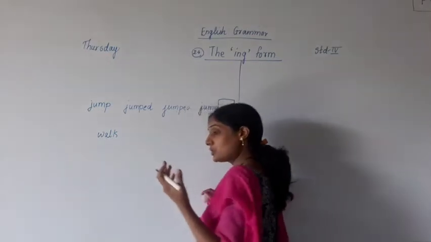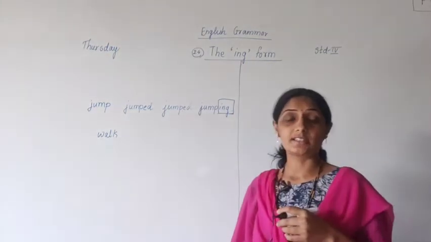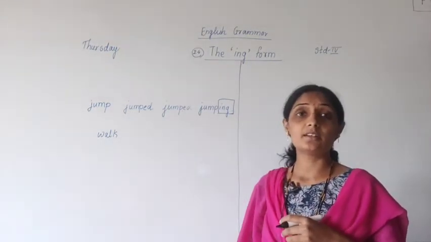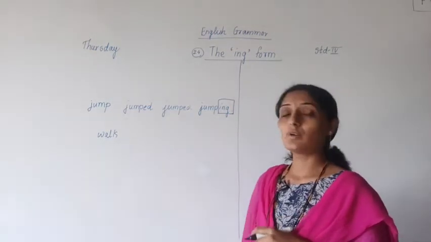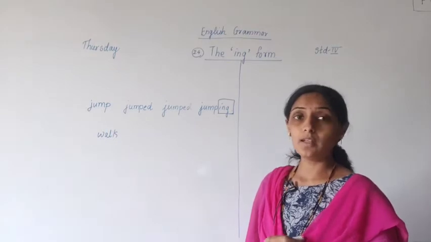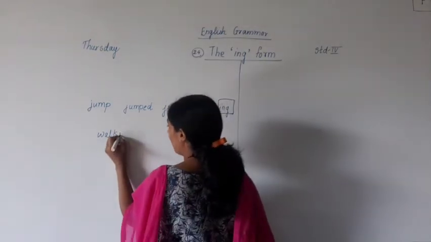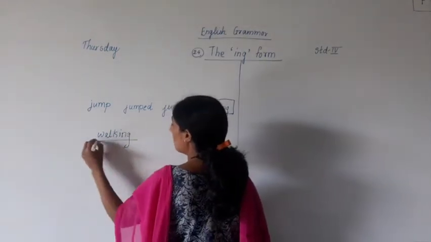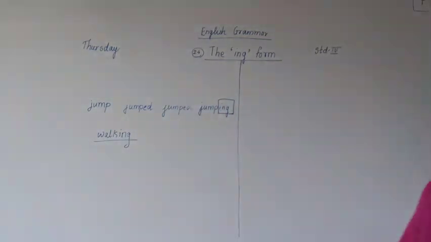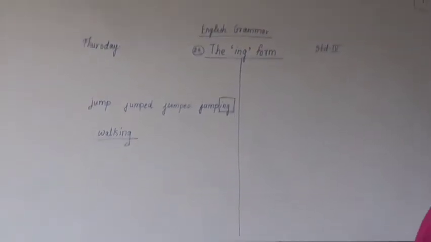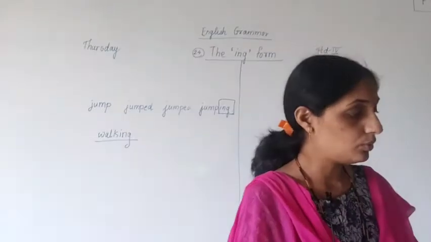And when you want to use this word in continuous tense, correct or not? Continuous present tense, continuous past tense and continuous future tense, at that time you have to add ing to it. What you have to add? You have to add ing. Then after adding ing, what will it become? It will become walking. In the same way, some examples are given in the book.